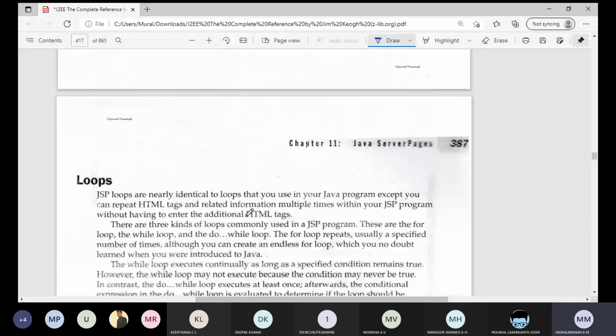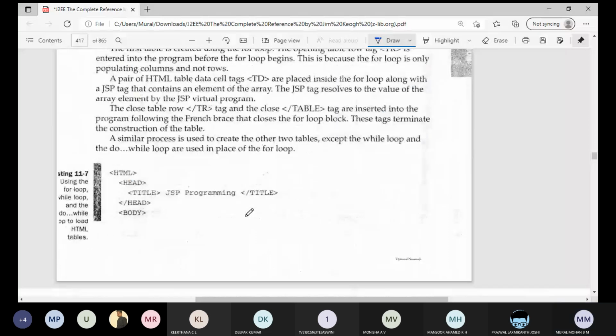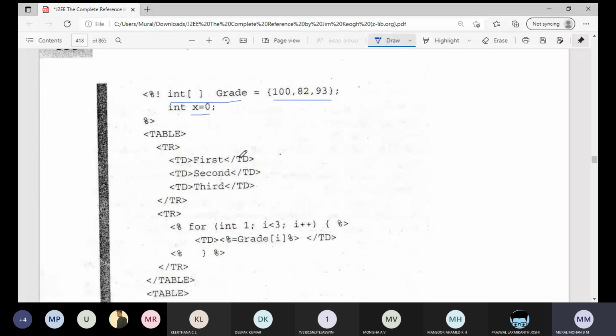Next, looping statements. What types of looping statements do we have? Just observe here. We are declaring one integer array grade and storing the elements 82, 93, and we take a variable x equal to 0. This is the declaration. Next, we display a table with first, second, and third in a row.